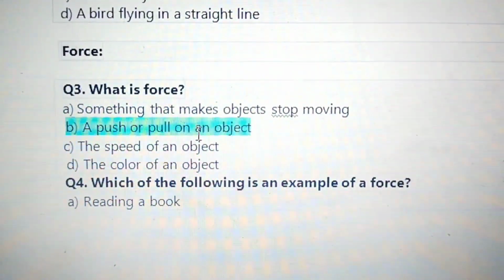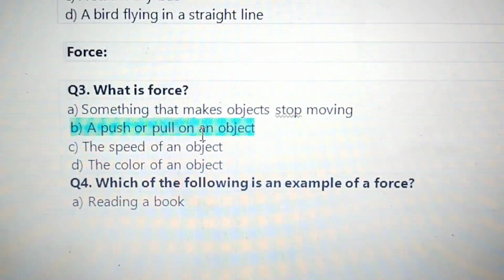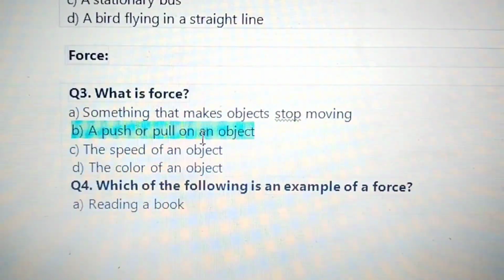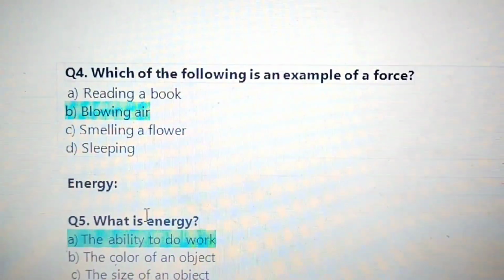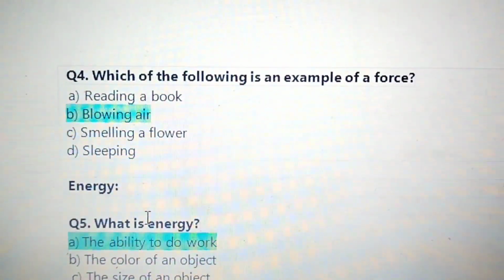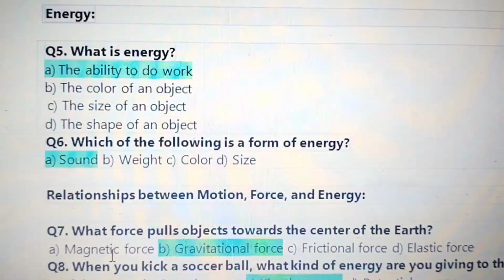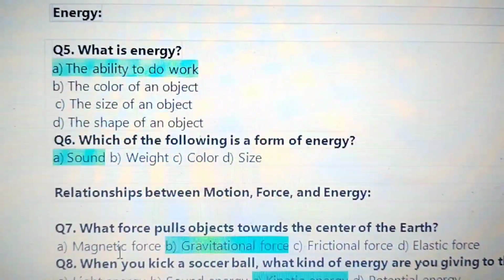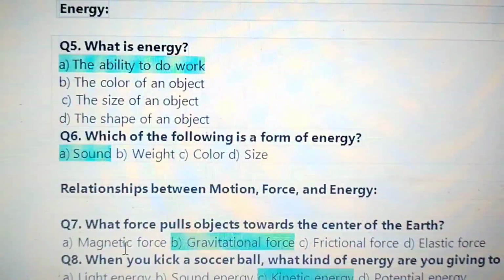Next, force. What is force? A push or a pull on an object. Question 4, which of the following is an example of a force? Blowing air. Next, energy. What is energy? The ability to do work.